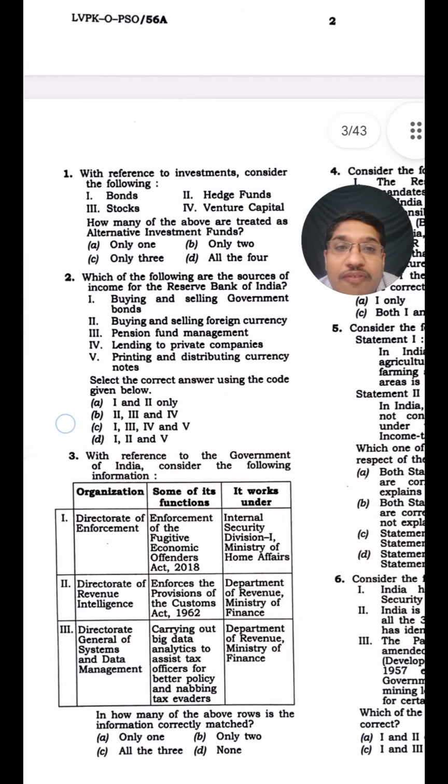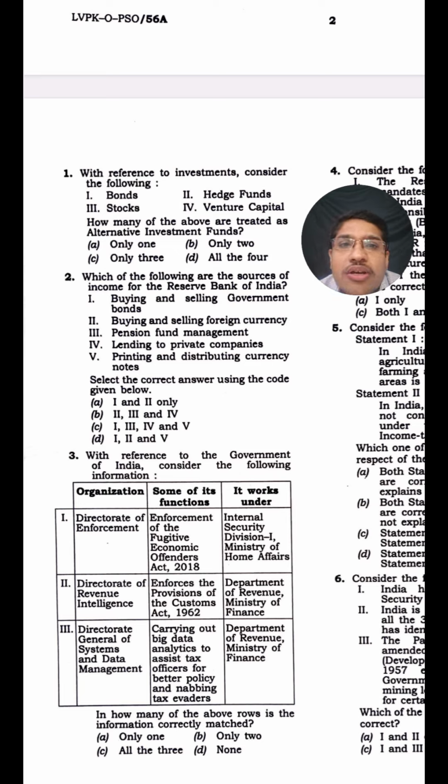Indian economy has a very vast and wide diversity in its subject. However, this subject of investment has been very dominant in recent years. If you directly go to option 1, that is bonds. What are bonds? Bonds are debt funds basically, and they are a traditional way of investment. Hence, they are not alternative investment funds.